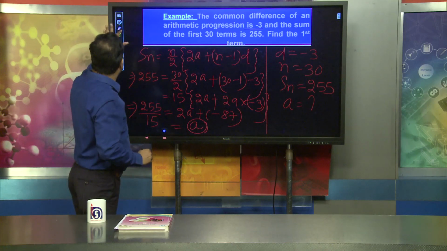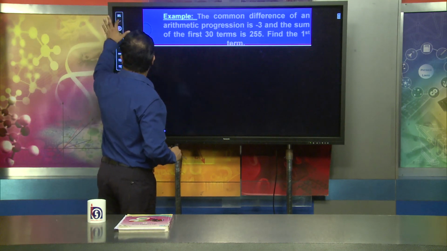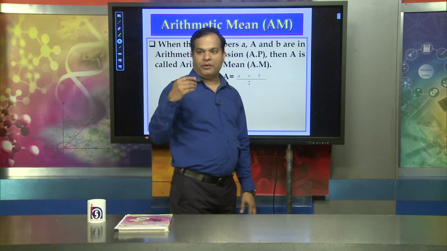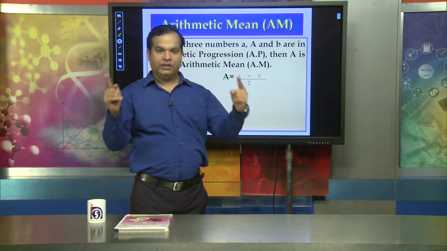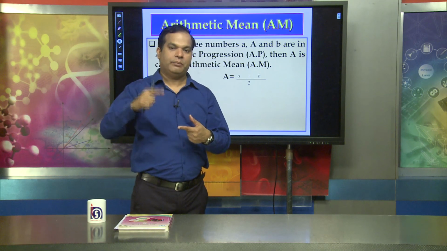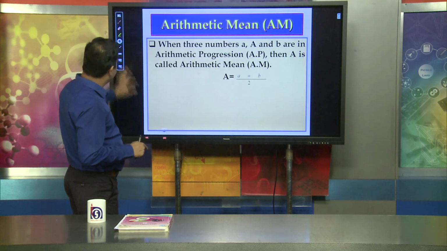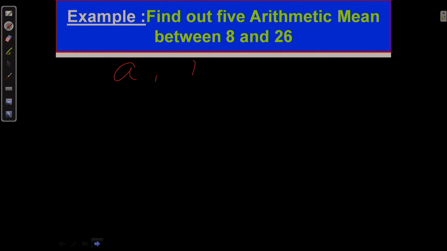Now we will move to another example that is also very important. That means the arithmetic mean. Arithmetic mean stands for the middle term between two terms. When talking about arithmetic mean, dear learners, that is very important. Suppose a and b are two terms. So the arithmetic mean AM is equal to a plus b by 2. This is the formula.